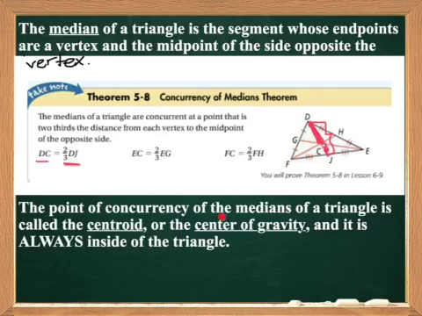The point of concurrency of the medians of a triangle is called the centroid, or the center of gravity, and it's always inside of the triangle. It's never on the triangle, it's never outside of the triangle. The only one that can be on or outside so far is the perpendicular bisector.